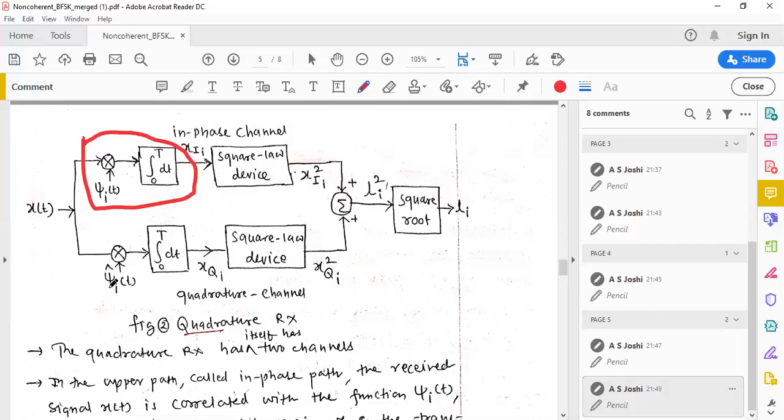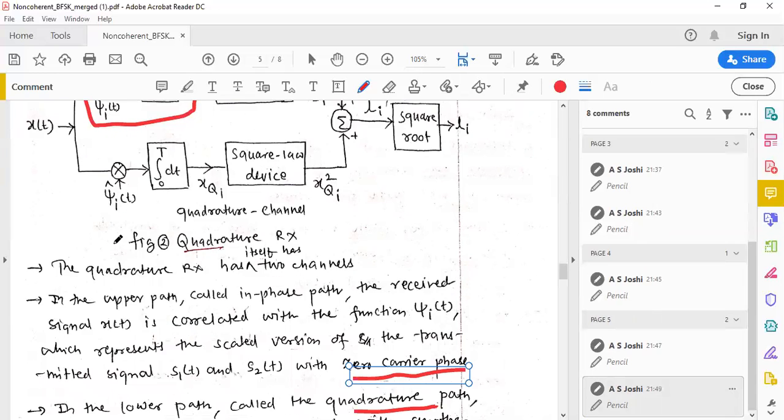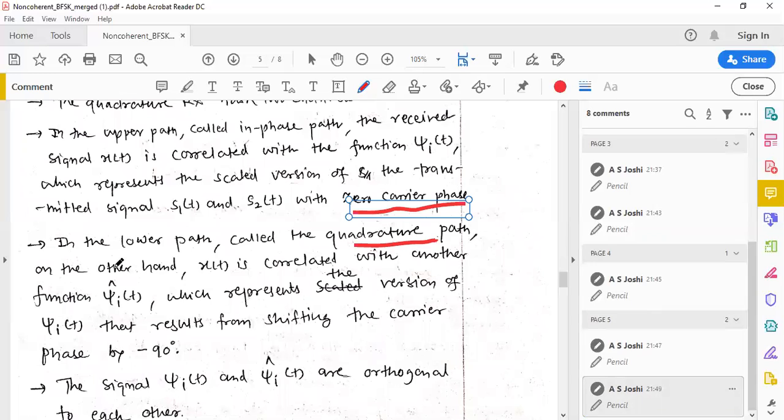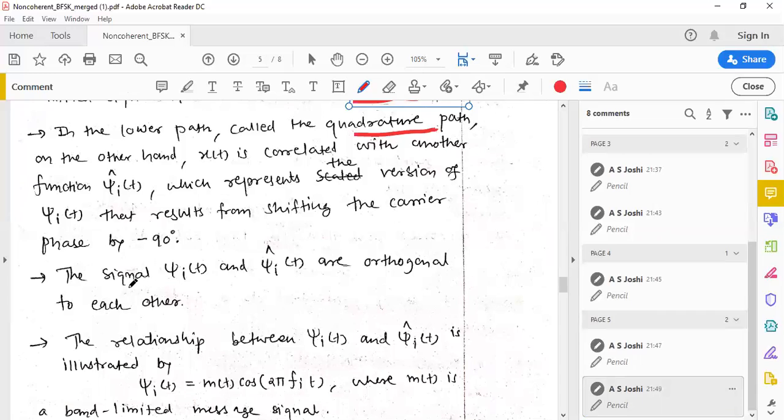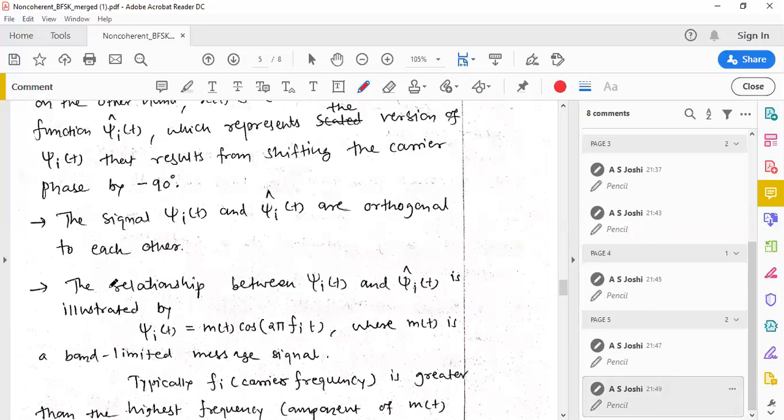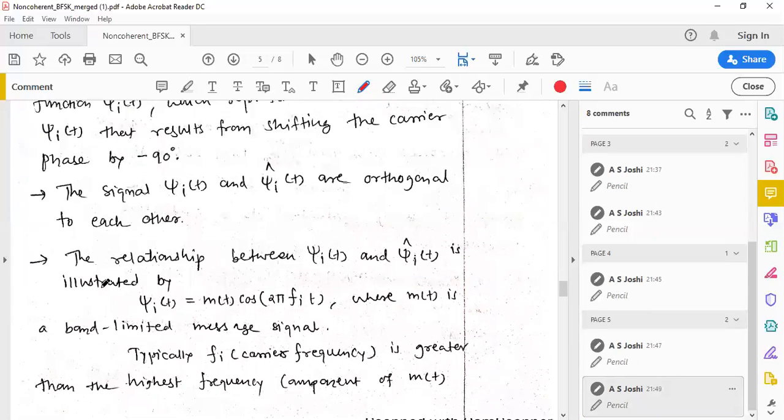It is basically the Hilbert transform, the minus 90 degree phase shifted signal of psi I of t. So in the lower quadrature path, x of t is correlated with the Hilbert transform of psi I of t, which results from shifting the carrier phase by minus 90 degrees. The signals psi I of t and psi I cap of t are orthogonal to each other.